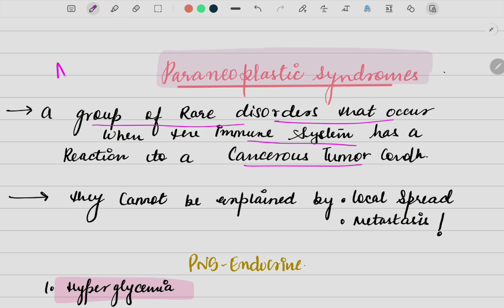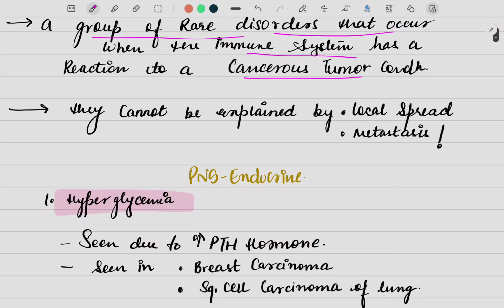For example, there is a person whose name is A and this person is having cancer. He might have certain other syndromes and disorders that are the paraneoplastic syndromes. Remember, these syndromes that he is having have got nothing to do with the cancer. They are not related to his cancer. They are not caused by the cancer in his body. They are just some accessory syndromes that could be seen due to this condition. So they cannot be explained by a local spread or a metastasis.